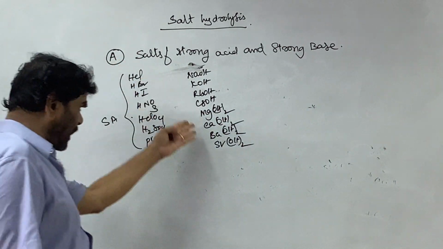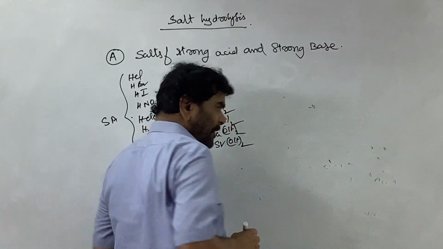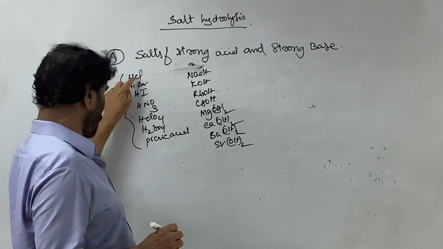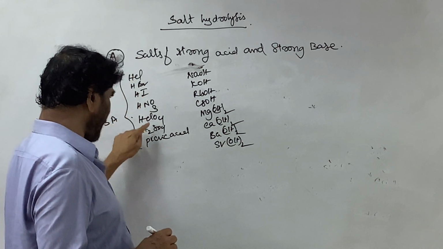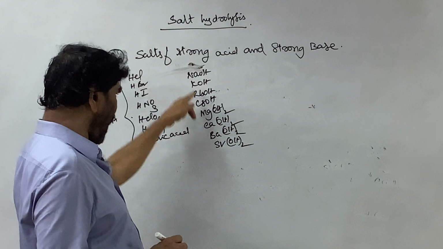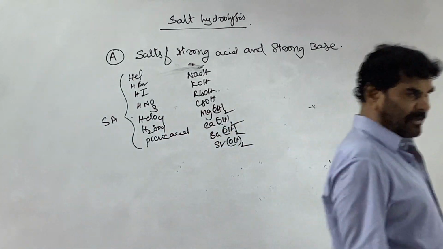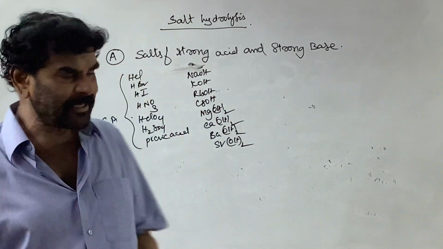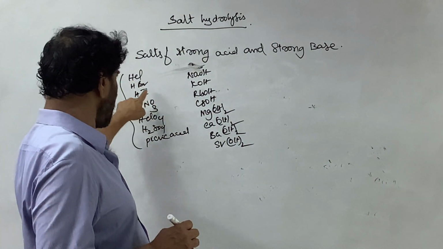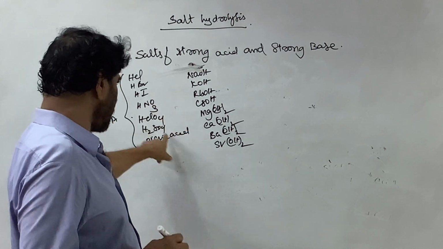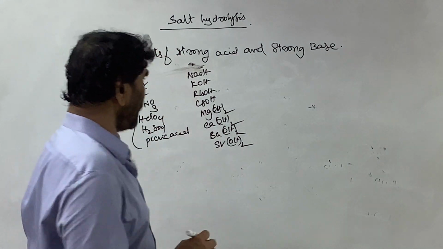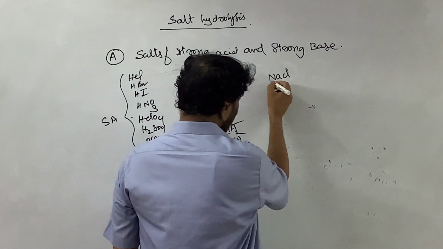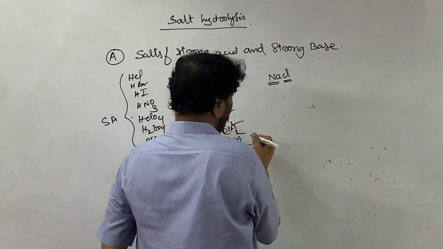See the salts that are formed. What are the salts formed? Chlorides, bromides, iodides, nitrates, perchlorates, sulfates of the alkali and alkaline earth metals are considered as the salts of strong acids and strong bases. Normally, chlorides, nitrates, bromides, iodides, perchlorates, sulfates of the alkali and alkaline earth metals. I write the word sodium chloride. It is a salt of strong acid and strong base.